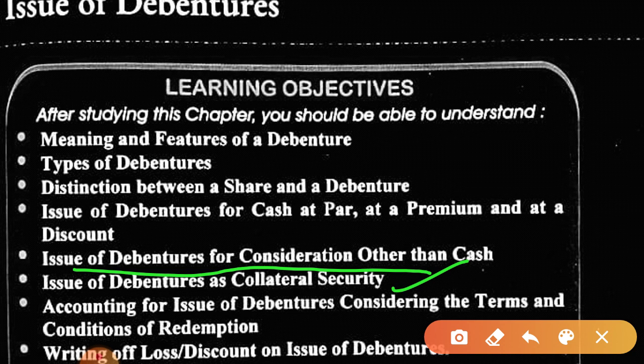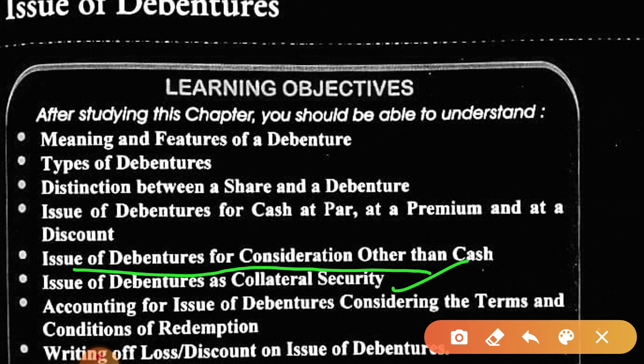Statement of profit and loss account, or you can write securities premium reserve if available, or general reserve if available. That will be debited, and loss on issue of debentures and discount on issue of debentures will be credited. Though both are the same thing, I have taught you separately, isn't it? So you have to follow it in the same way. Is this clear to you?